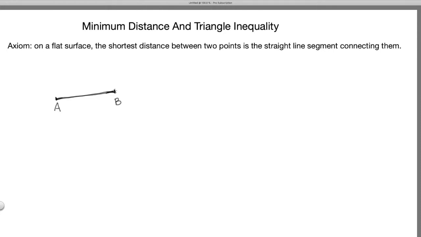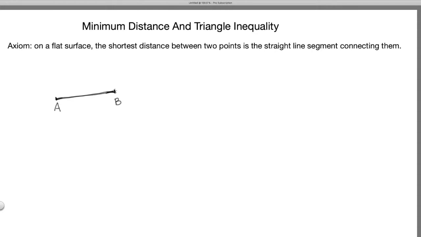Now this axiom is due to a mathematician named Euclid, who lived about 2,300 years ago. And he built a lot of facts about geometry. In fact, most of geometry you are going to learn up to high school, even in college, will be mostly due to him.